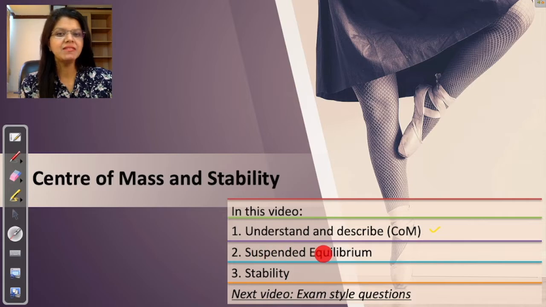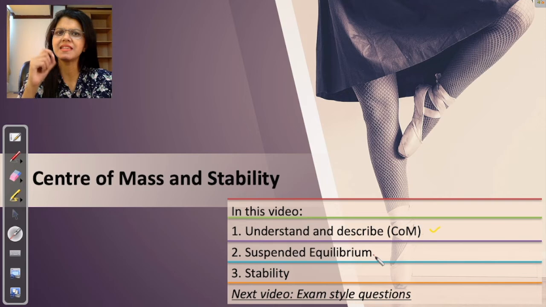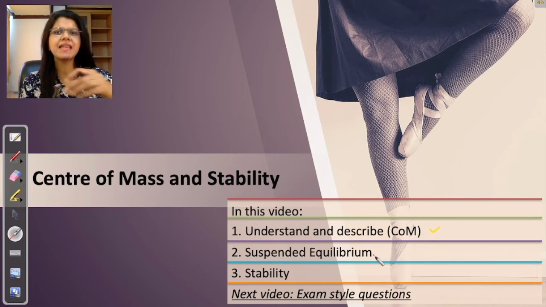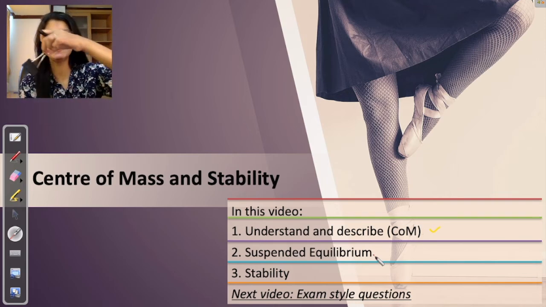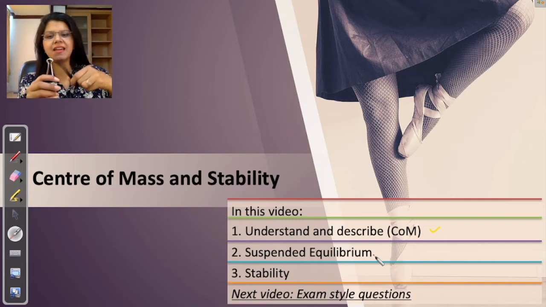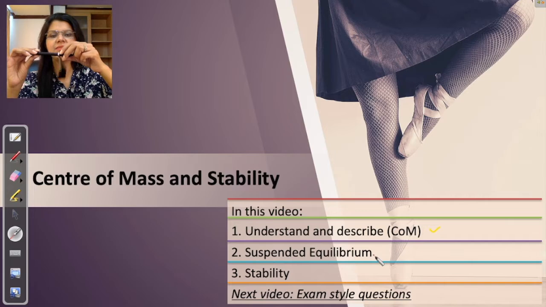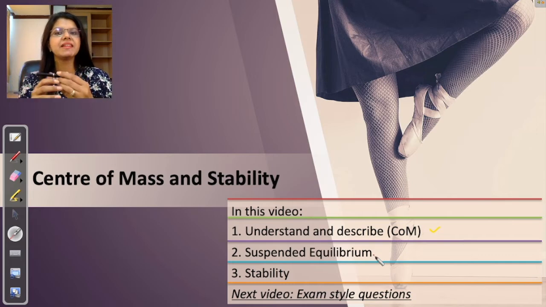Then we'll be talking about suspended equilibrium. Suspended equilibrium means something which is suspended. Suspended means hanging. So this object, if it is hanging like this, I can hang it through a pen. This is suspended. If I disturb it, it moves, but ultimately it comes to an equilibrium, something like this, right? So we'll be talking about suspended equilibrium, which relates to your center of mass.